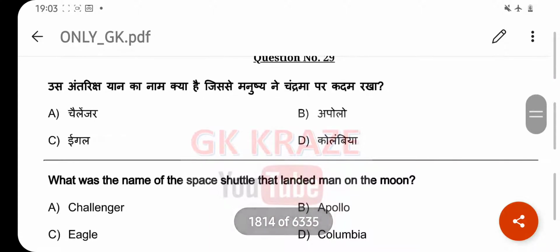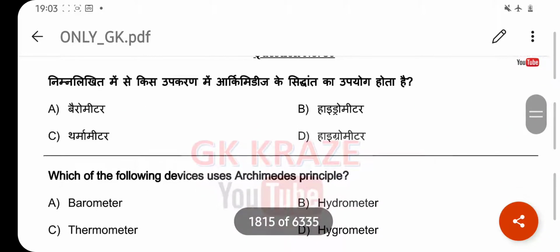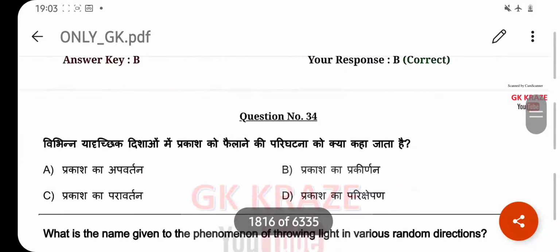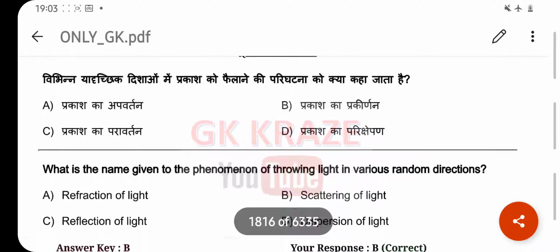What was the name of space shuttle that landed man on the moon? Your right answer is Apollo. Option B. Which of the following device uses Archimedes principle? Your right answer is hydrometer. Option B. What is the name given to the phenomenon of throwing light in various random directions? Your right answer is scattering of light. Option B.